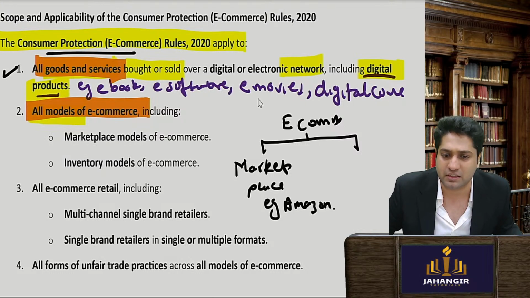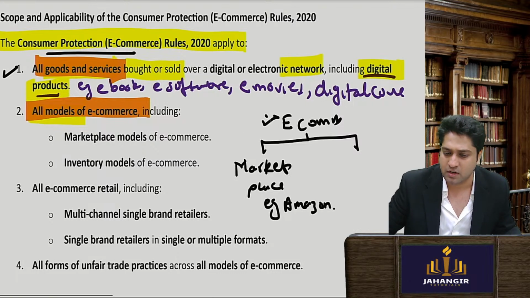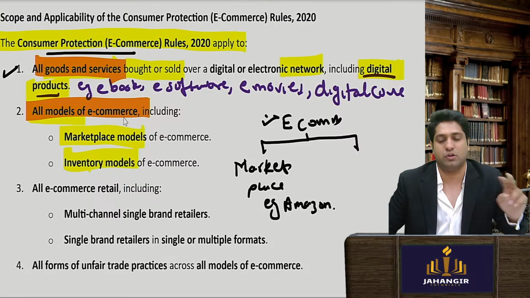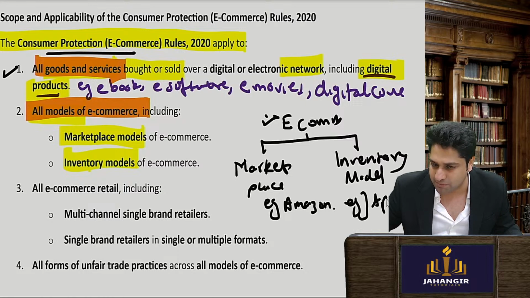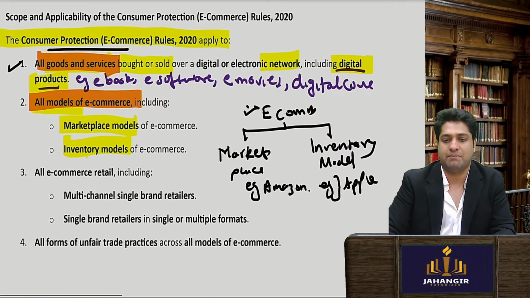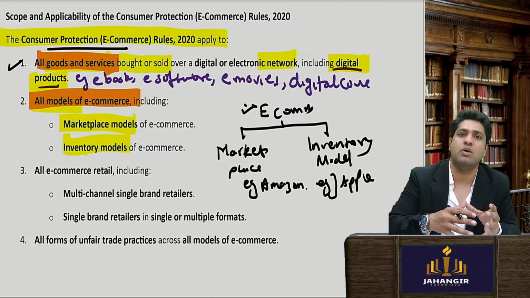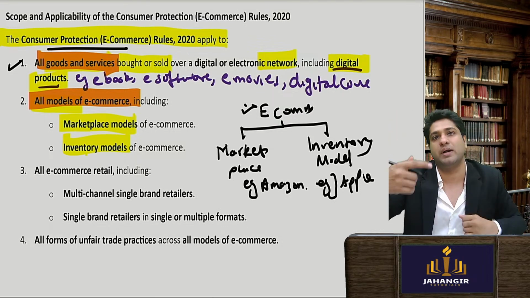So these rules apply to marketplace models also, and to those who are selling their own inventory. So the inventory model is also covered. Sir, what is the inventory model? Imagine Apple. You bought an Apple watch from the Apple website. So it was an inventory model, where they had their own goods placed digitally, and you went and purchased the order.